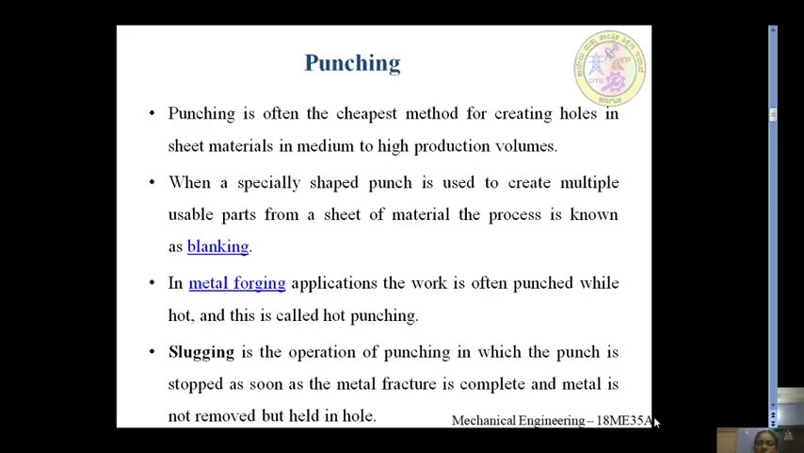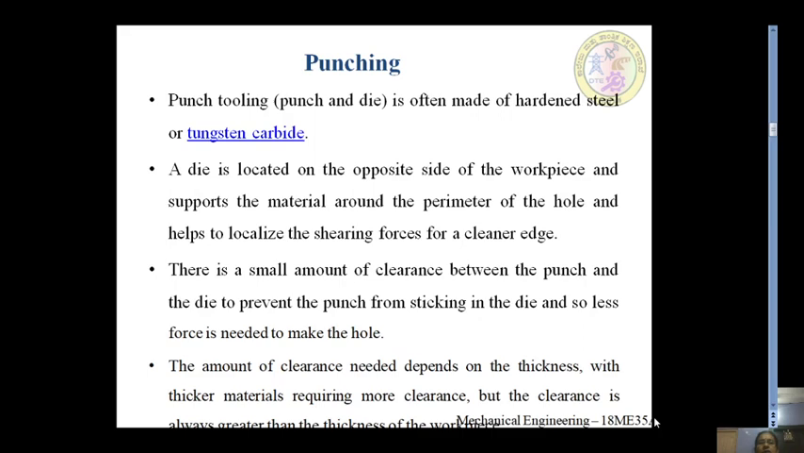Slugging is the operation of punching in which the punch is stopped as soon as the metal fracture is complete, and the metal is not removed but is held in the hole itself. That output is called a slug, and that process of getting it is called the slugging process.